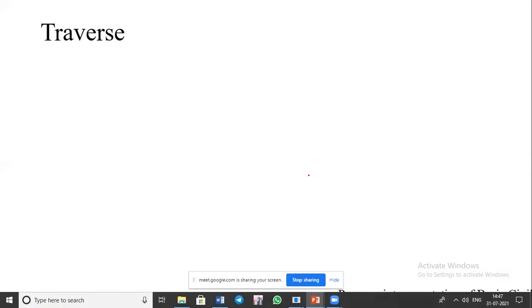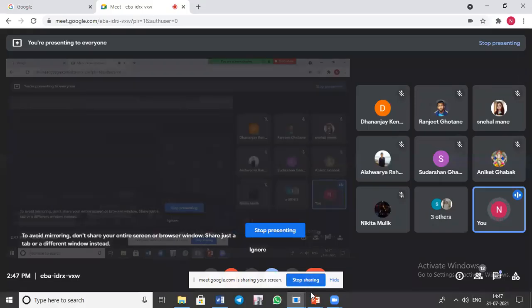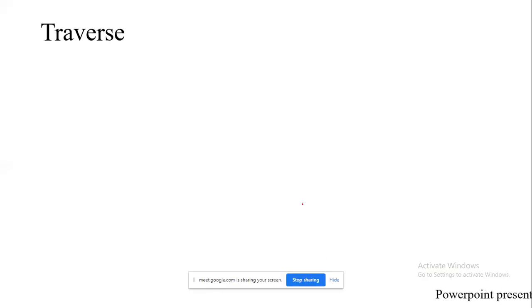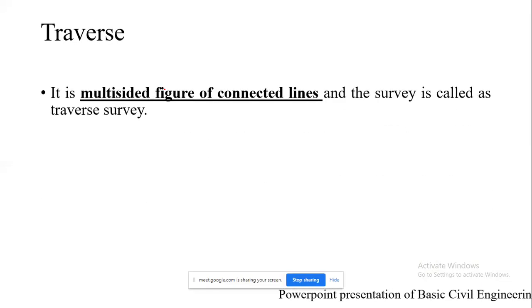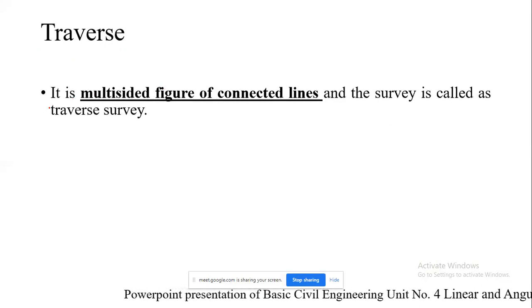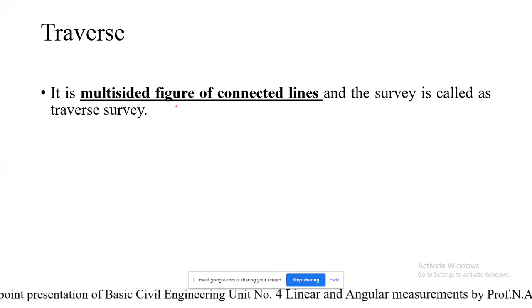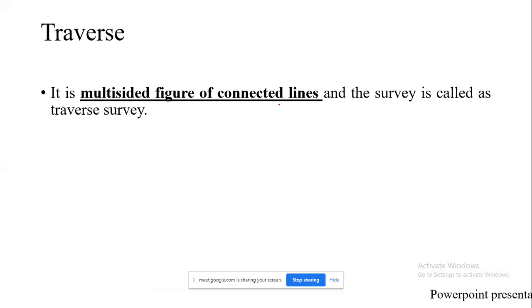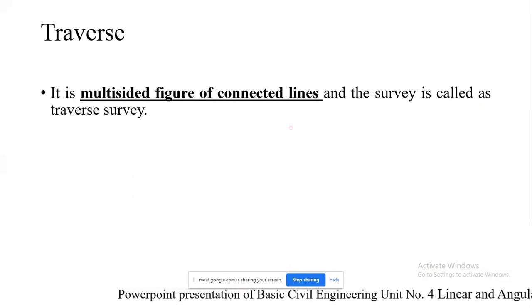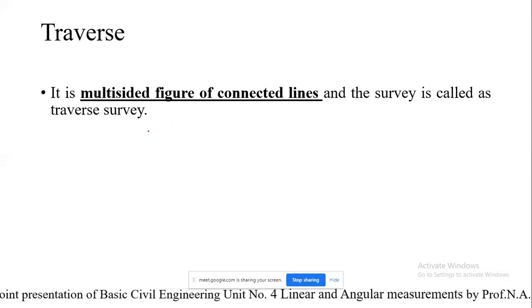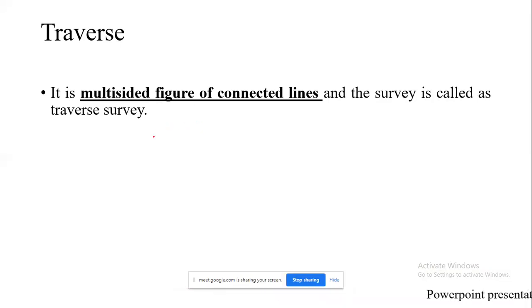Then next we'll see the traverse. We were talking about the open traverse and closed traverse, and at each corner the station points will be there, and we will be seeing the bearings correspondingly. As I told you, the traverse is nothing but a multi-sided figure connected by lines. And the survey which is being conducted is called a traverse survey. So it is nothing but a multi-sided figure of connected lines.